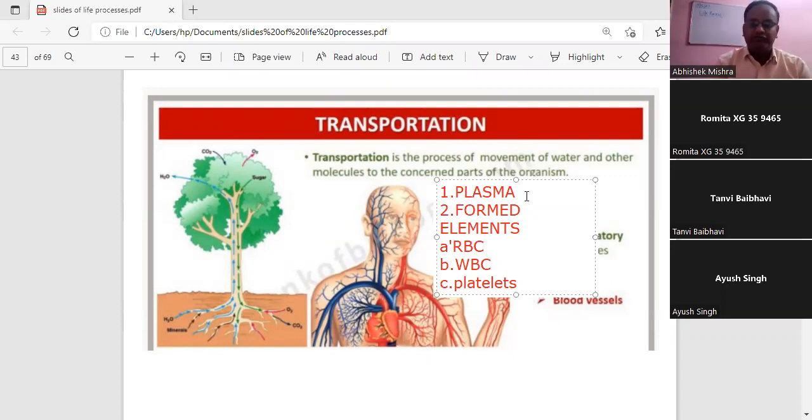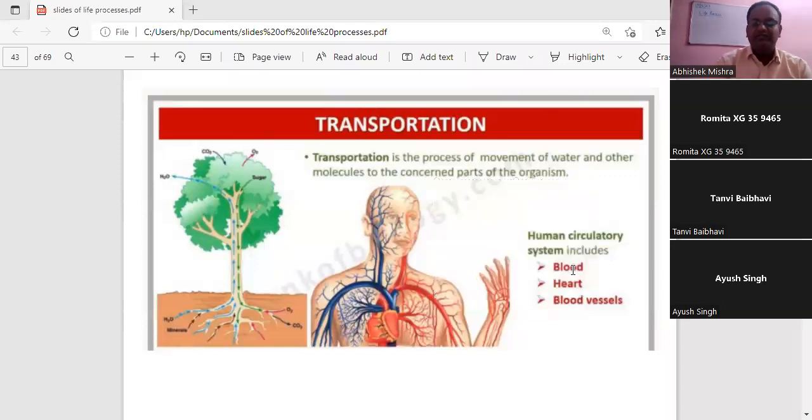The blood helps in the transportation of the respiratory gases, the hormones, and also the waste material. Is it clear to all the students regarding the components and the function of the blood?